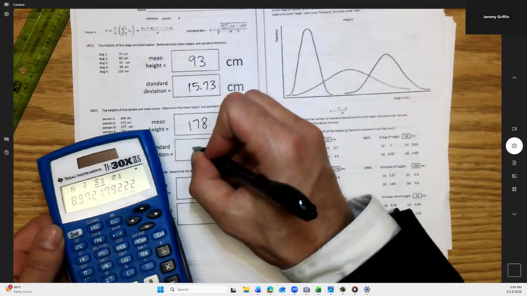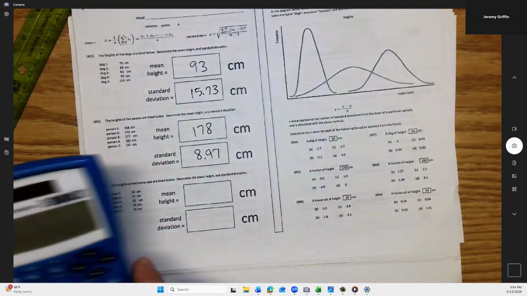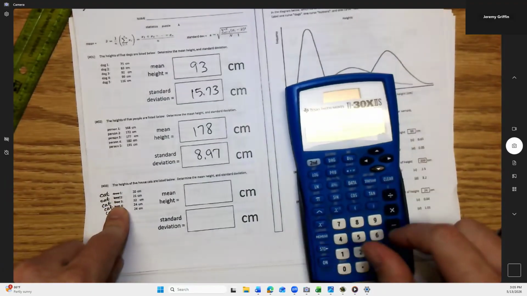And now I get the standard deviation. Okay. So think of that as your plus or minus value on the height that would cover most of the people. Okay. Finally, let's do this for cats.